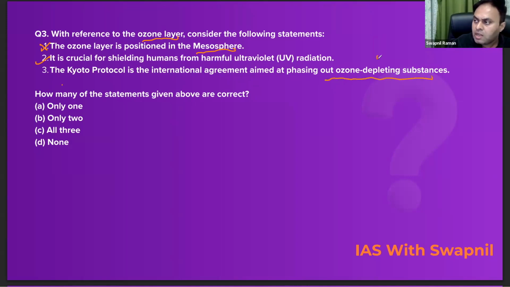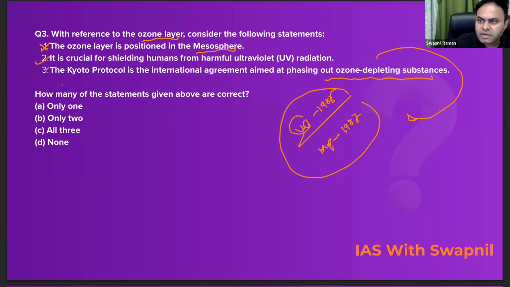The third statement says the Kyoto Protocol is an international agreement aimed at phasing out ozone depleting substances. No, that's not. For this purpose, we have one important convention, that is Vienna Convention of 1985, and then its protocol, the Montreal Protocol of 1987, right? So the third statement is incorrect here. Question is, how many of these statements given above are correct? So correct answer would be only one. So A for Ahmedabad would be the correct answer.